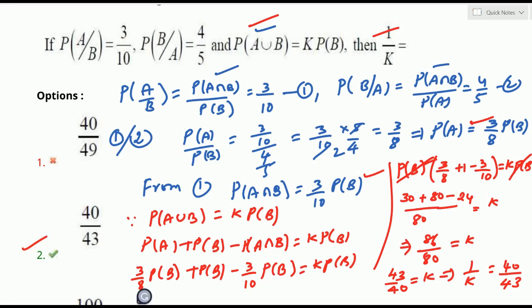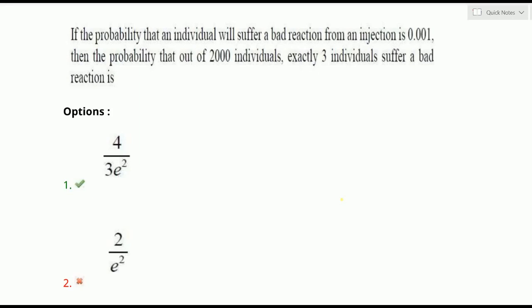Now look forward to the next question. Yes, the next question is from random variables and distributions. What is that? If the probability that an individual will suffer a bad reaction from an injection is 0.001, then the probability that out of 2000 individuals exactly 3 individuals suffer a bad reaction is.